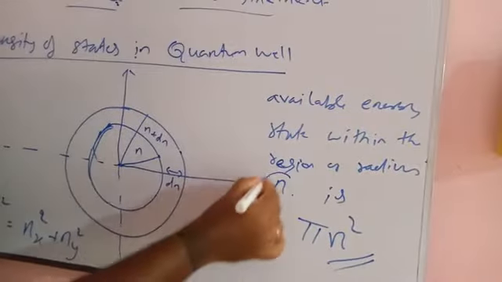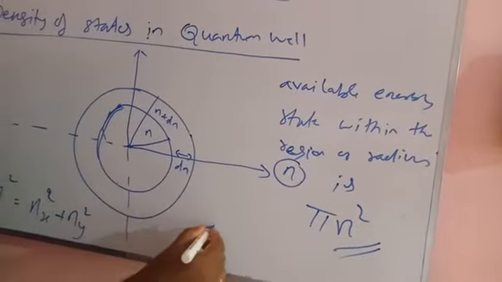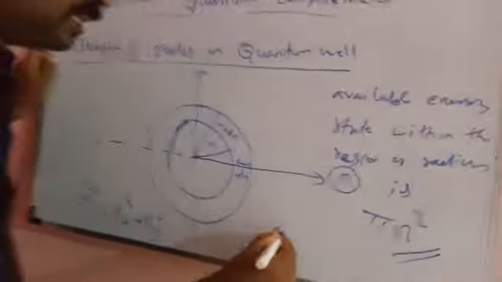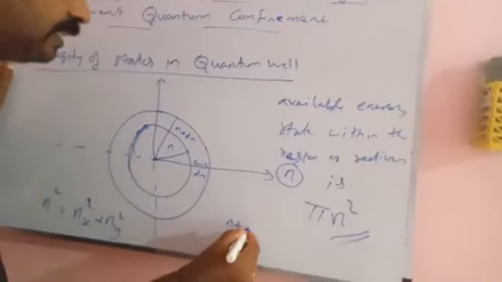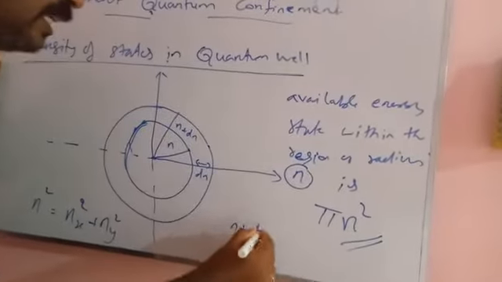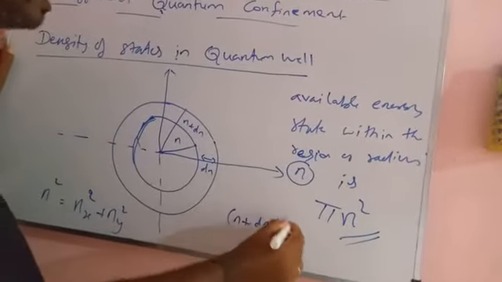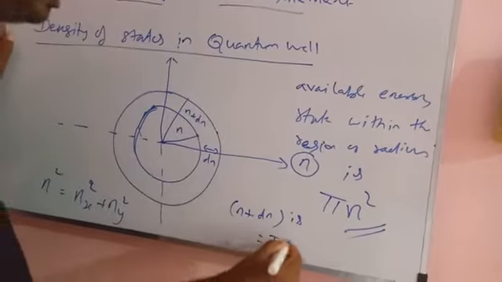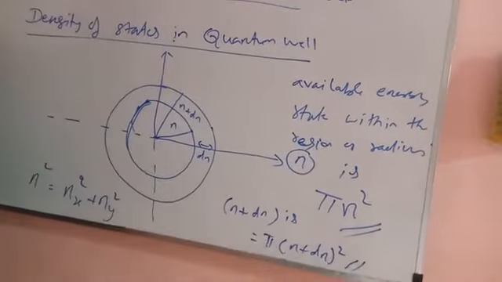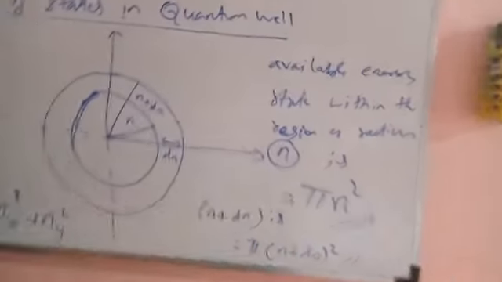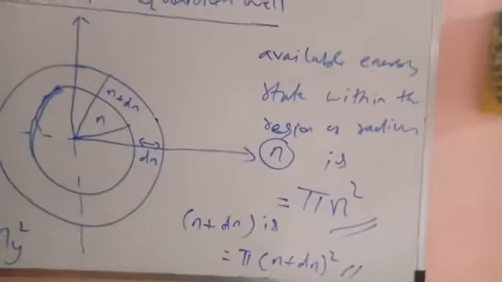Similarly, the available energy states within the region of radius n plus dn is pi into n plus dn the whole squared. So we are going to find the density of state in quantum well.